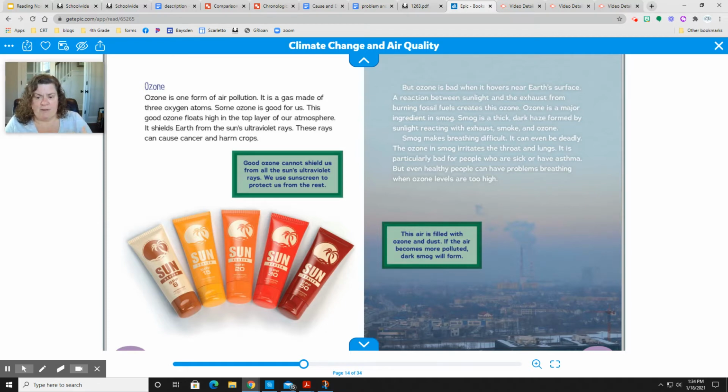So on this page, if I'm thinking about cause and effect, burning our fossil fuels and the sunlight reacting to those burning fossil fuels, to those gases, creates smog. So the effect of smog is that it makes breathing difficult. Okay, it irritates my throat and my lungs. It can be bad if I have asthma or if I'm already sick with another type of respiratory disease. So that's how I would read cause and effect on this page.